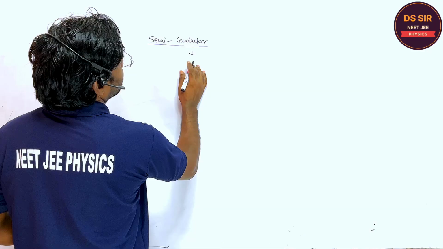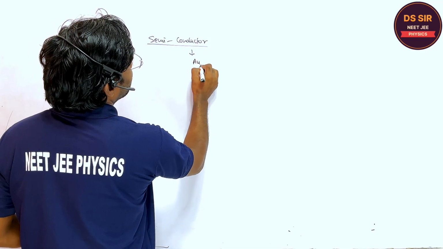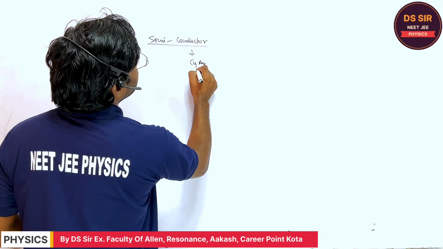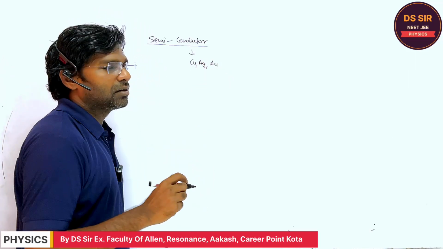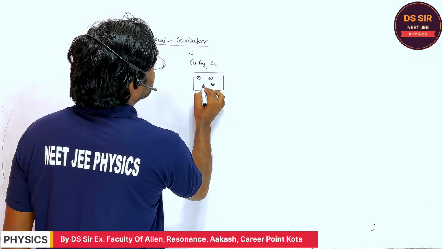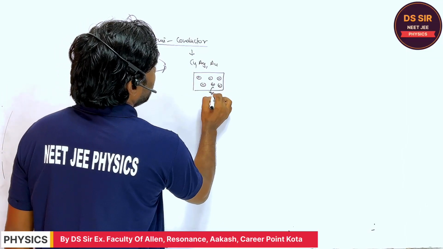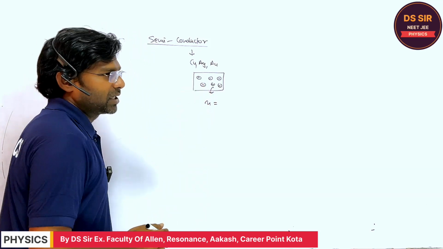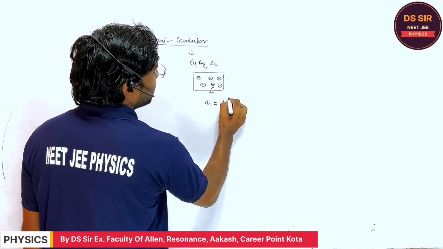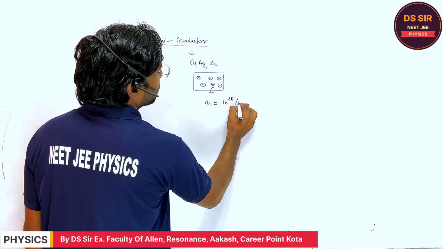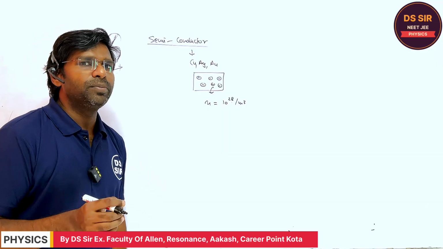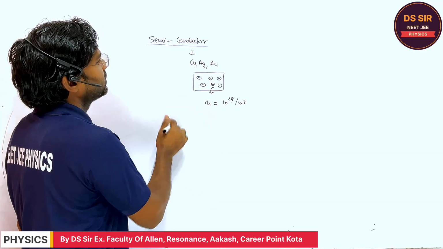What is a conductor? A conductor is like copper, Ag, Au, right? These are the conductor materials. In these types of materials, a large number of free electrons are available, and the electron density for a conductor used to conduct electricity is approximately 10 to the power 28 per meter cube. So the number of electrons per meter cube is very high in a conductor.